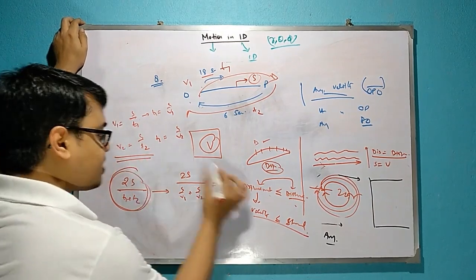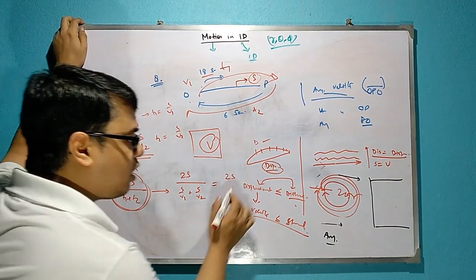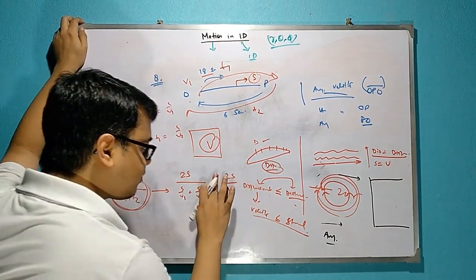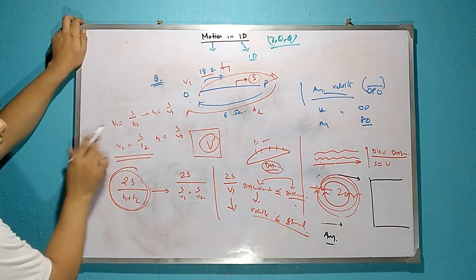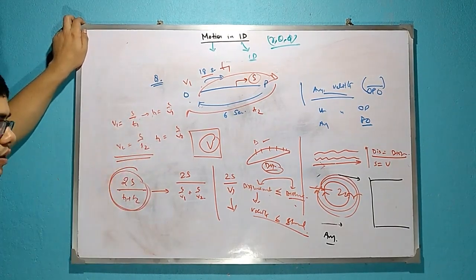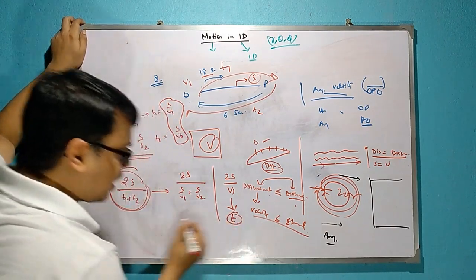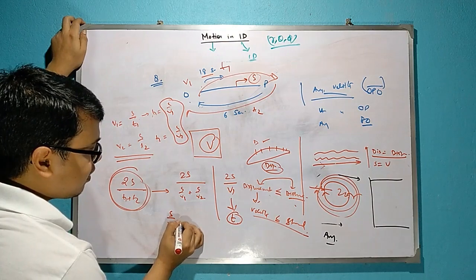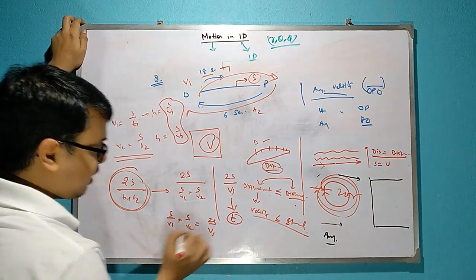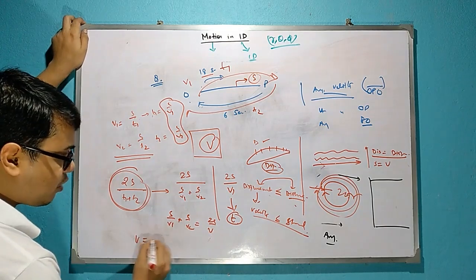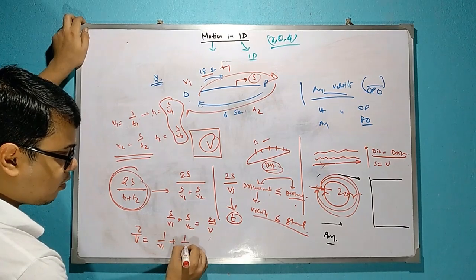So total distance is 2s and average velocity is v. So time taken is equal to 2s by v. But according to the previous one, time taken is t1 plus t2, the total time. So s by v1 plus s by v2 is equal to 2s by v. That means 2 by v is nothing but 1 by v1 plus 1 by v2.